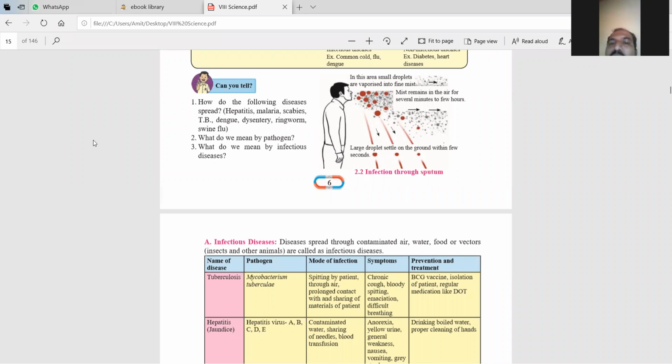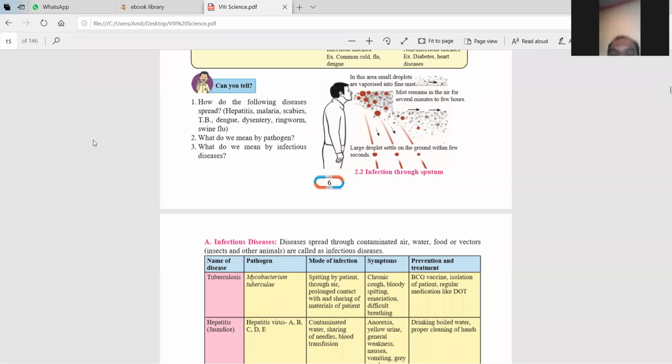That's why the government says, when you cough, you have to keep your handkerchief on your mouth and then cough. Otherwise, if you cough without a handkerchief, then all the bacteria and viruses can spread in the surroundings, and so many persons are infected because of that.